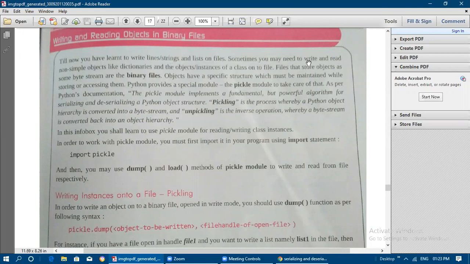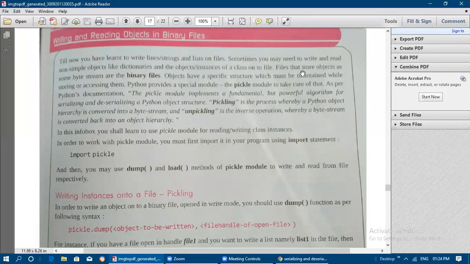Sometimes we may need to write and read non-simple objects. So these are all simple objects. Non-simple objects are like dictionaries and objects, which are instances of a class. Till now we have seen how we can create a class for a bank account. Those objects, or instances of a class, how can we write them to a file? So dictionaries and instances or objects of a class are non-simple objects. How we can write these objects into a file, that we will see here.